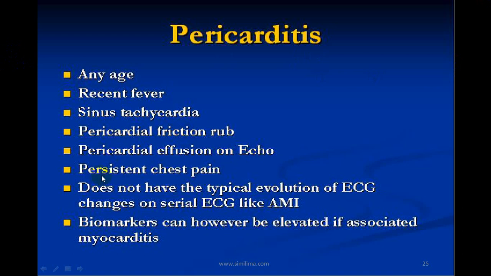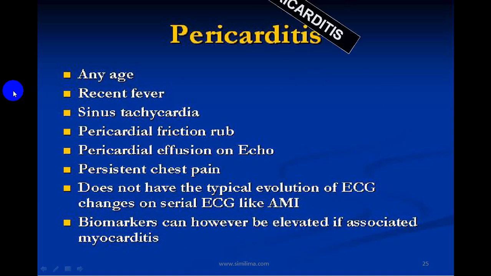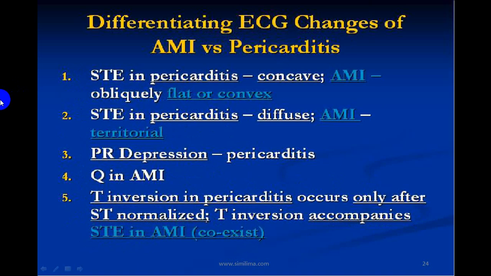The person might have persistent chest pain and does not have typical evolution of ST-T changes in ECG. That will be very characteristic. And biomarkers may sometimes be elevated because of myocarditis. So this may be misdiagnosed. But there are typical ST-T changes which we will be discussing.